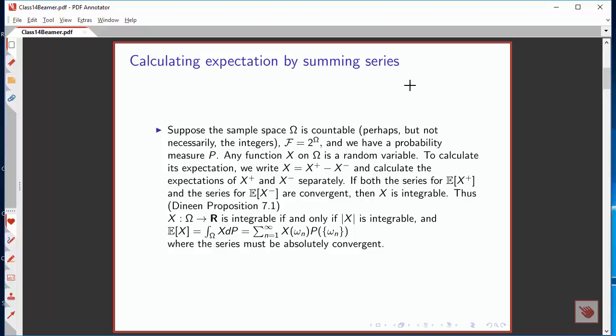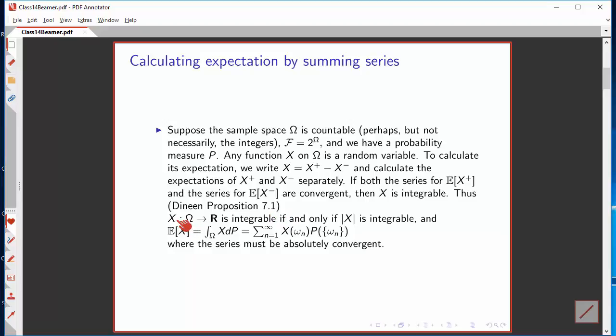Because our sigma field is so large, any function is necessarily also a random variable. Not necessarily positive, though, so in order to calculate the expectation of one of these random variables, we have to write it as the difference between x plus and x minus, calculate the expectation separately, and combine them. And if both these expectations are successfully computed as the sum of convergent series, then we've got an integrable random variable, and we can conclude the result that Deneen states as proposition 7.1.